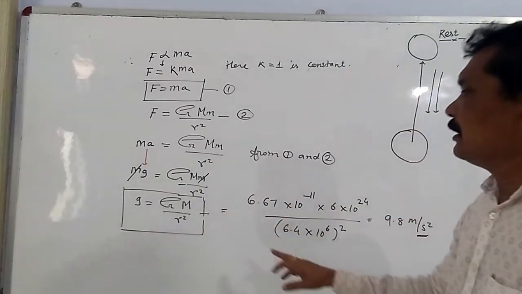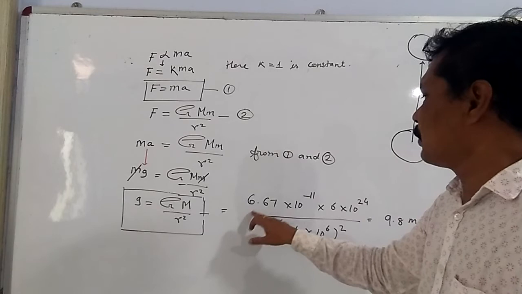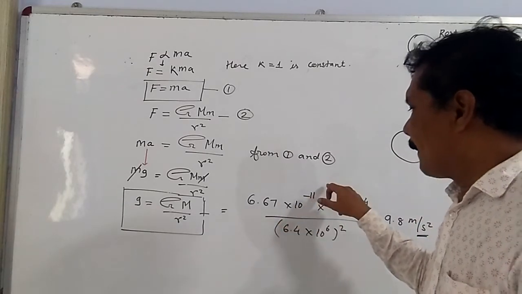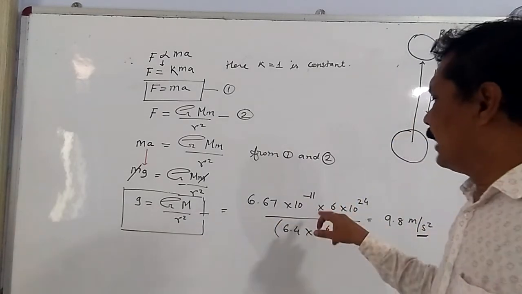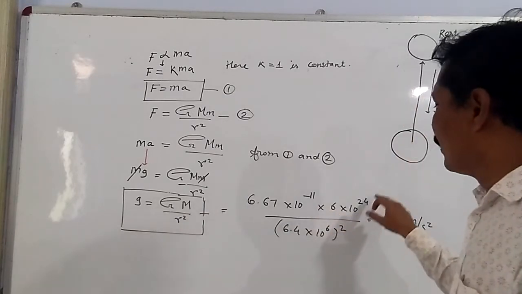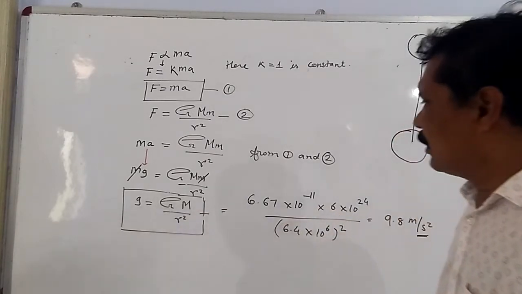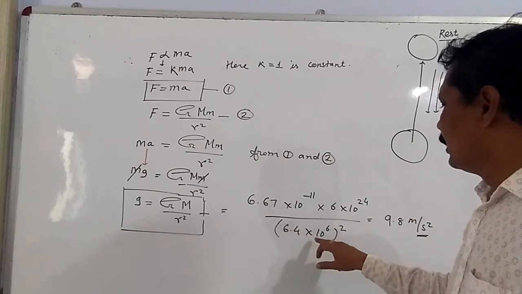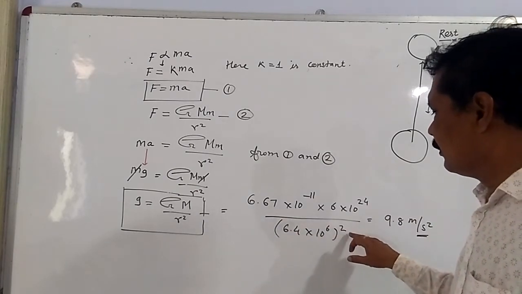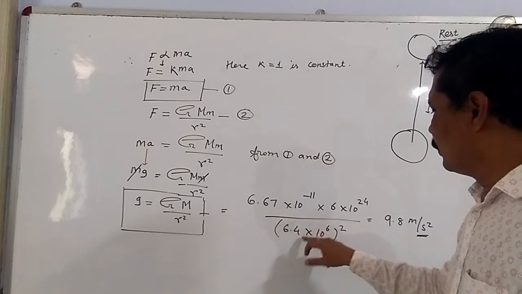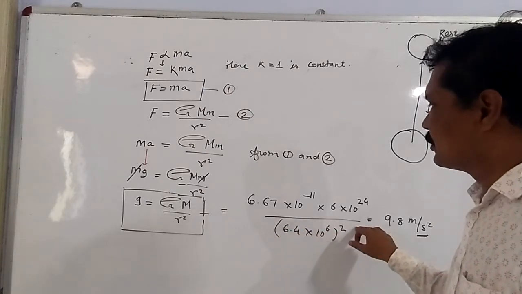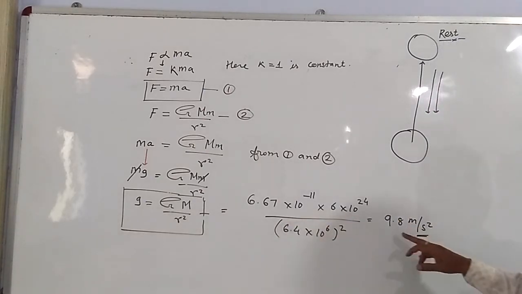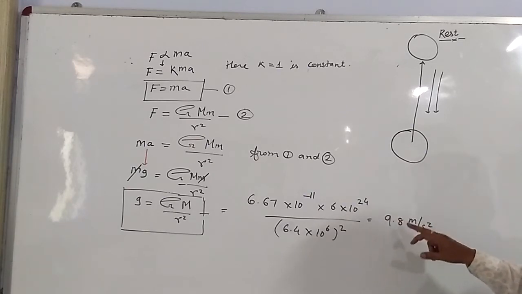And then if we see, the value of G is 6.67 into 10 to the power minus 11, the mass of the earth is 6 into 10 to the power 24, and the radius of the earth is 6.4 into 10 to the power 6, squared, and we find that acceleration due to gravity is 9.8 meter per second square, as it is acceleration.